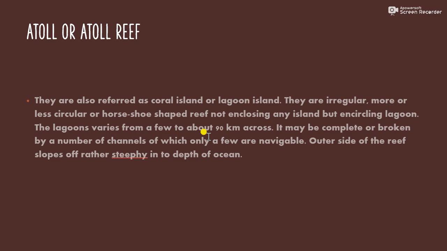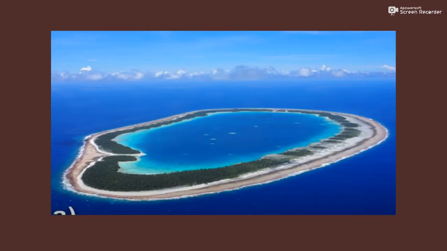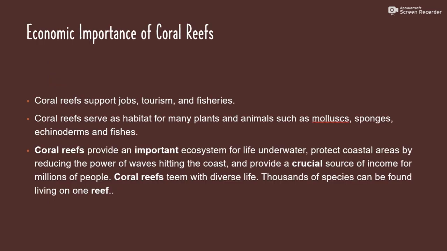The outer side of the reef slopes rather steeply into the depth of the ocean. You can see the picture of atoll reefs. Look at this. This is found in places with lagoons, and it is circular in shape also. Now, all this is about the different kinds of coral reefs.